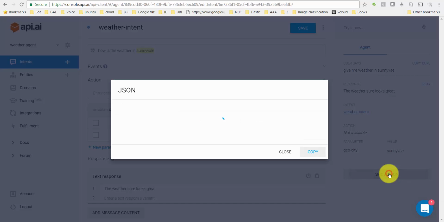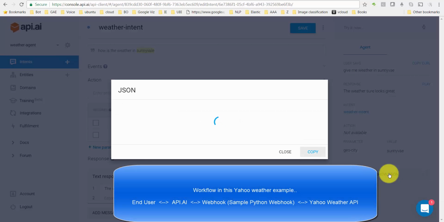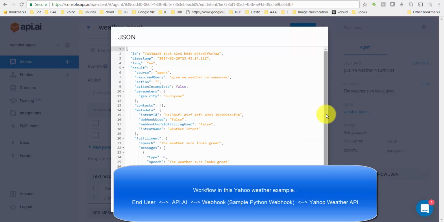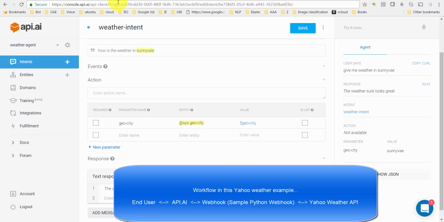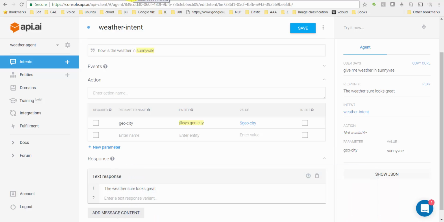This JSON file, right? Not exactly this. You don't call the API directly from here, but you have to call your application, which will then convert this into a query which the Yahoo Weather API can understand, and then it will give you a response.